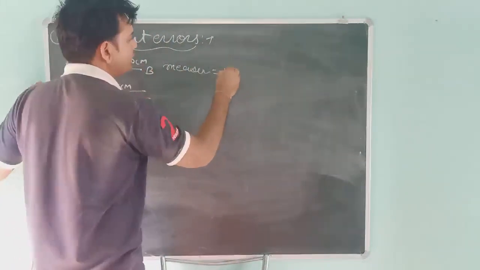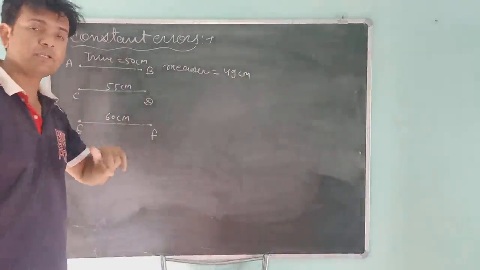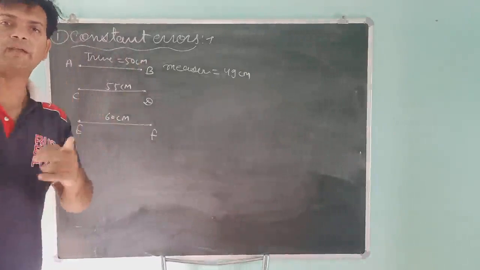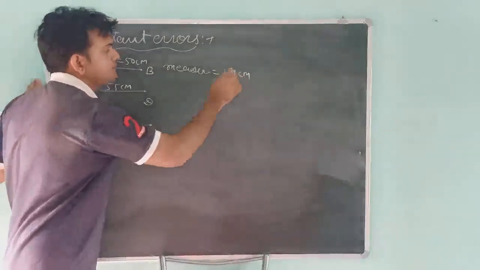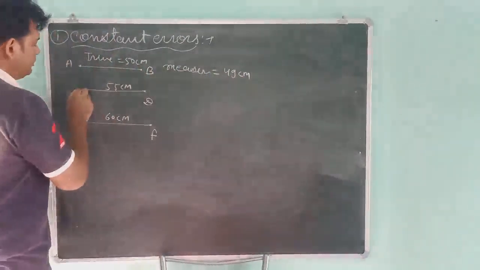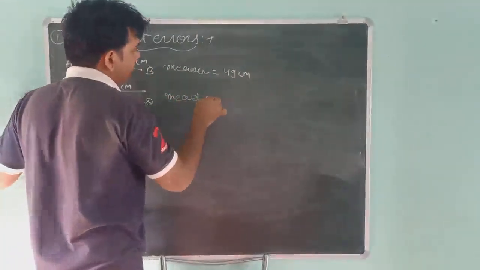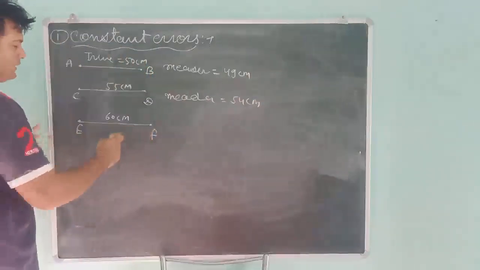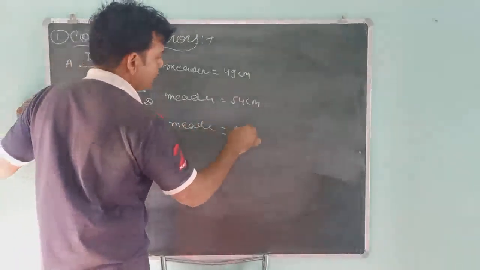is 49 centimeter. That means actual value is 50 centimeter. Actually, this line is equal to 50 centimeter. But when you measure with the help of a scale, you are getting 49 centimeter. Okay, there is a mistake, there is error. Now you measure this one, and measured value is 54 centimeter, and you measure this length, and measured value is 59 centimeter.